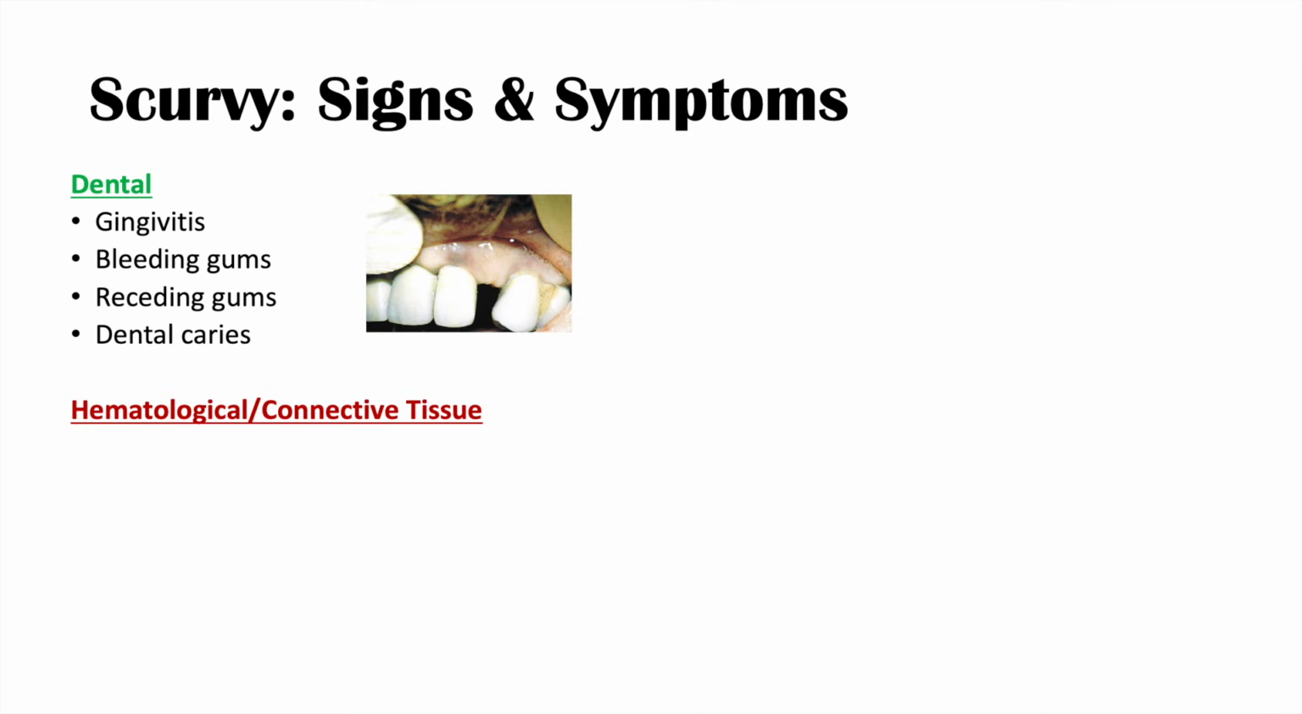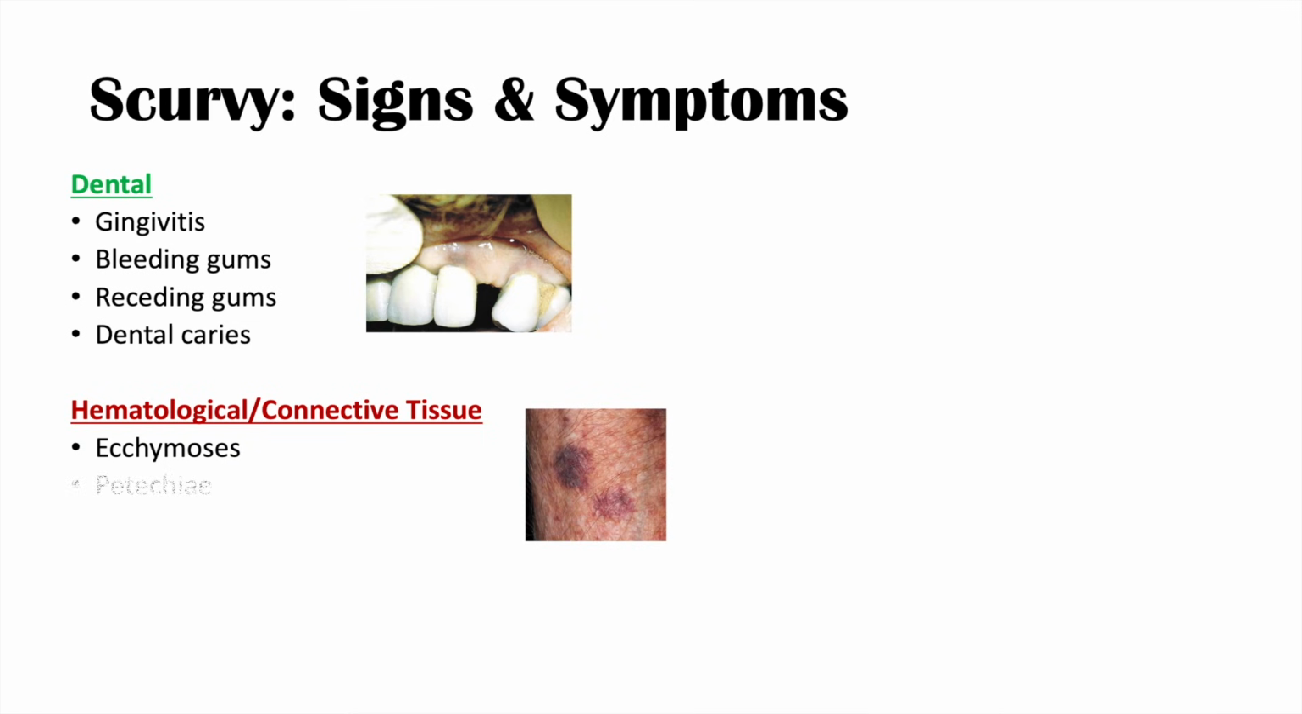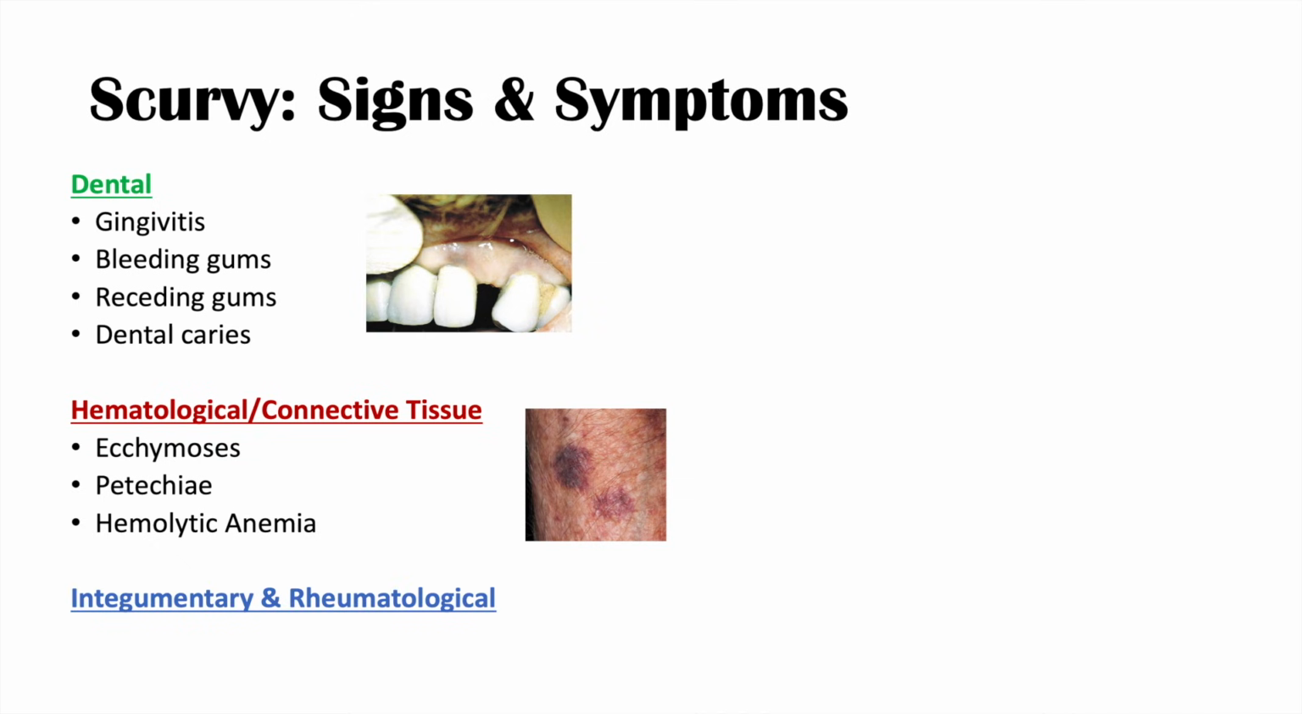Another category of symptoms and signs include hematological and connective tissue issues. These include ecchymosis, so bruising, petechiae, and hemolytic anemia. So all of these can be caused by issues in other pathways as well. Another category of signs and symptoms include integumentary and rheumatological issues. This includes impaired wound healing. This makes sense. We need collagen for wound healing. Scars are made of collagen.